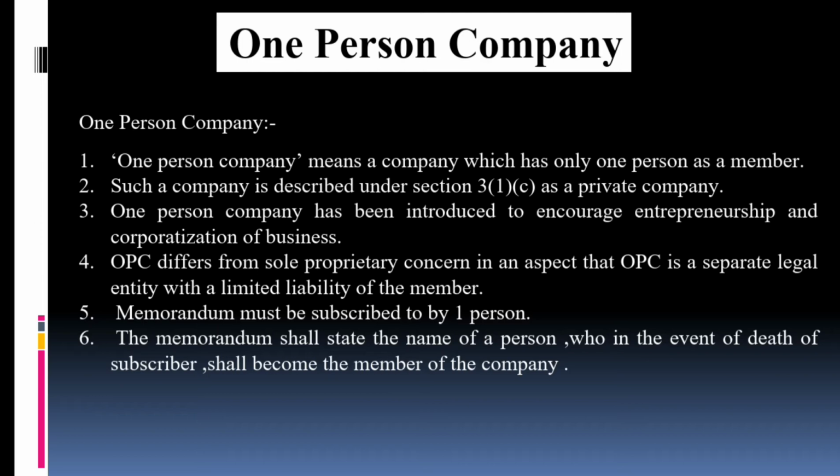Okay, so the memorandum should also be subscribed by the one person, because there is one person as a member. But in case that one person dies, for that sake he has to appoint one nominee, so that the person who is nominated as a nominee can act as the one person in a one person company, means he can hold that position of the one person member in the company.